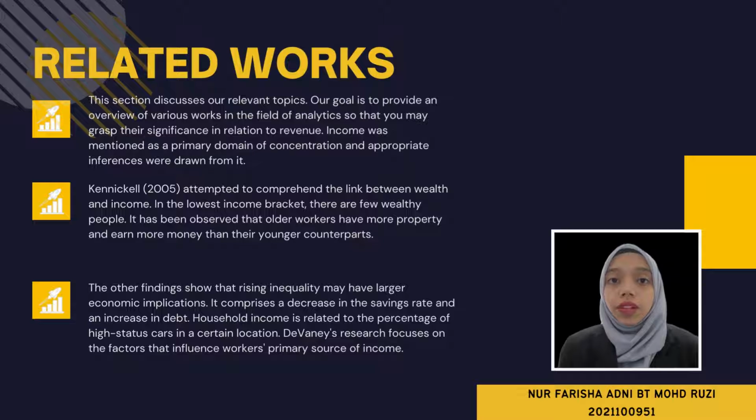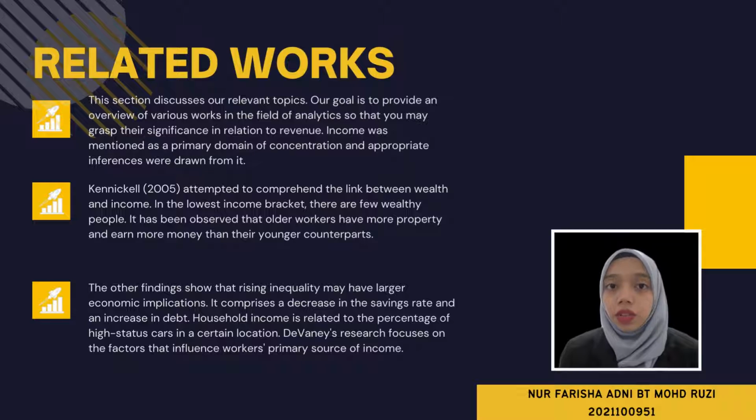Kenikal 2005 attempted to comprehend the link between wealth and income. In the lowest income bracket, there are few wealthy people. It has been observed that older workers have more property and earn more money than their younger counterparts. People who have retired from their job, on the other hand, consume more wealth and have less income than young people. Other findings show that rising inequality may have larger economic implications.